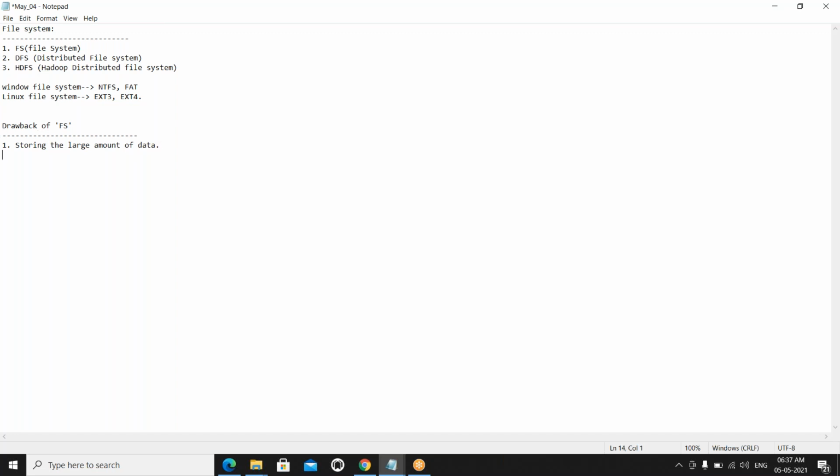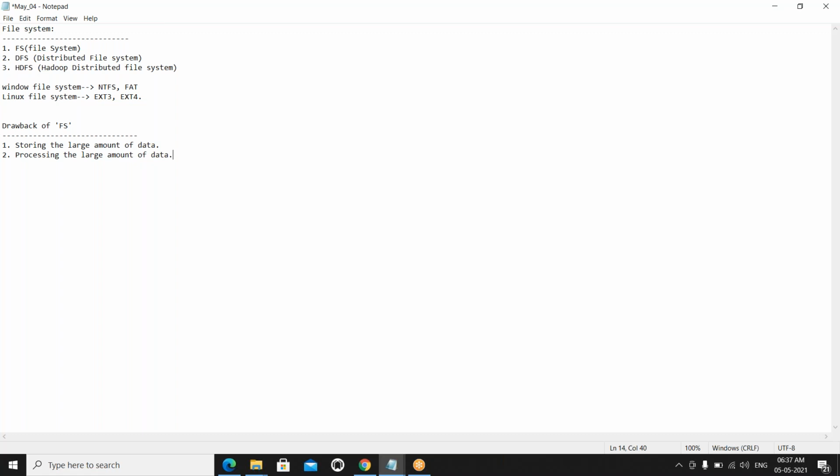And next, what is the drawback in the traditional file system? Next is the processing. Processing the large amount of data. Just assume that you have a notepad file of 1 MB. The notepad consists of 1 MB of data. Just try to open it in your Windows system. It will take minutes of time. Just try it. 1 MB of data, not KB, 1 MB of data.